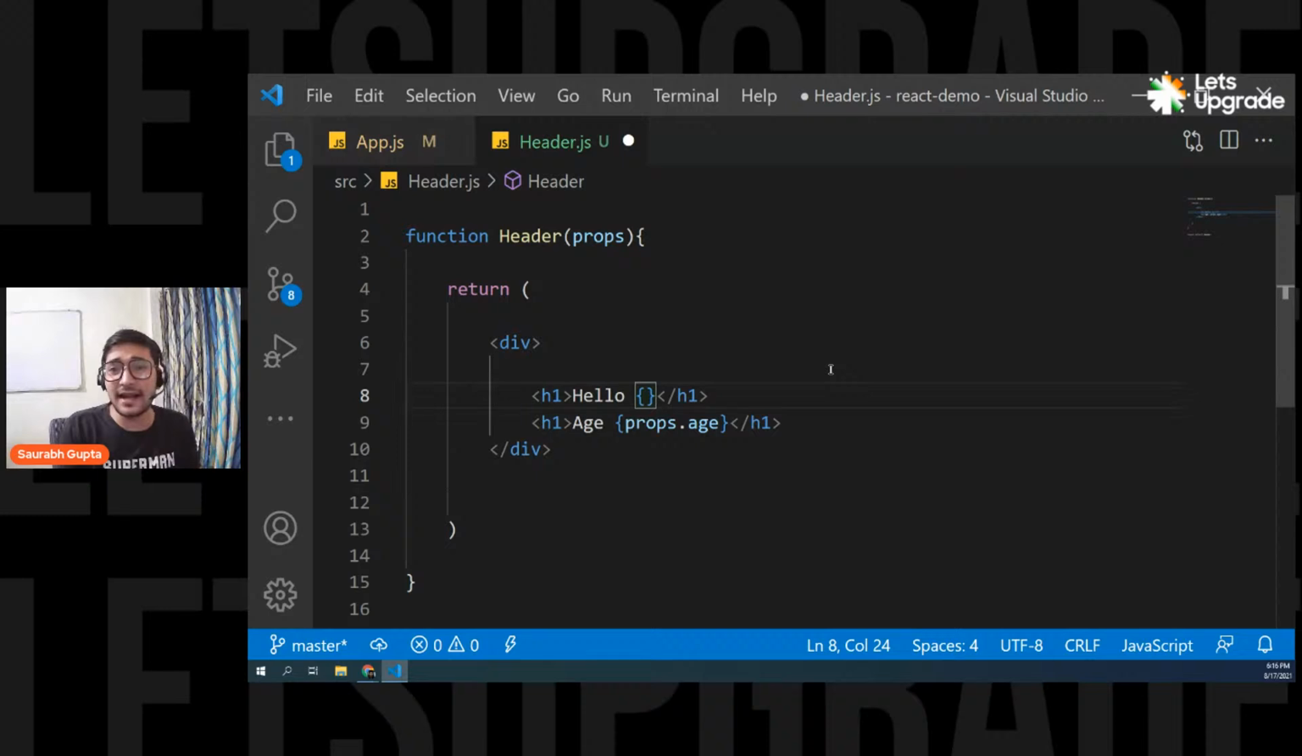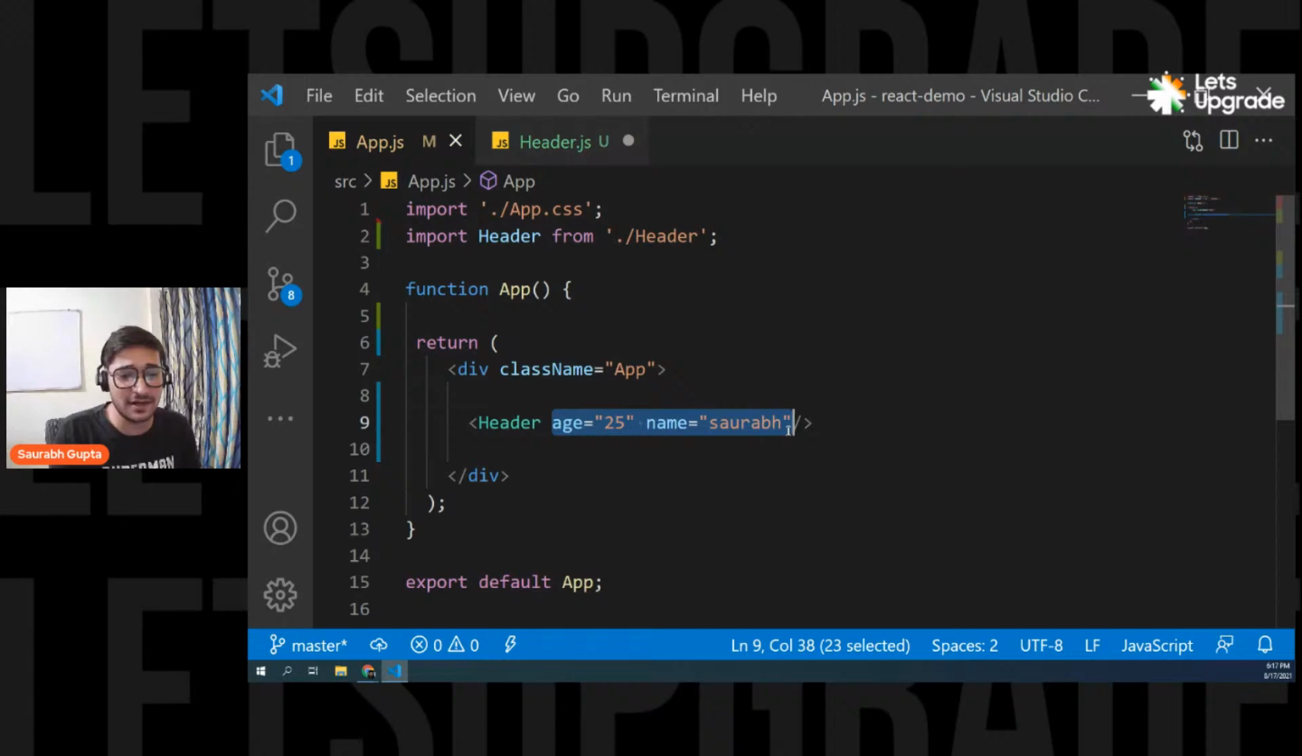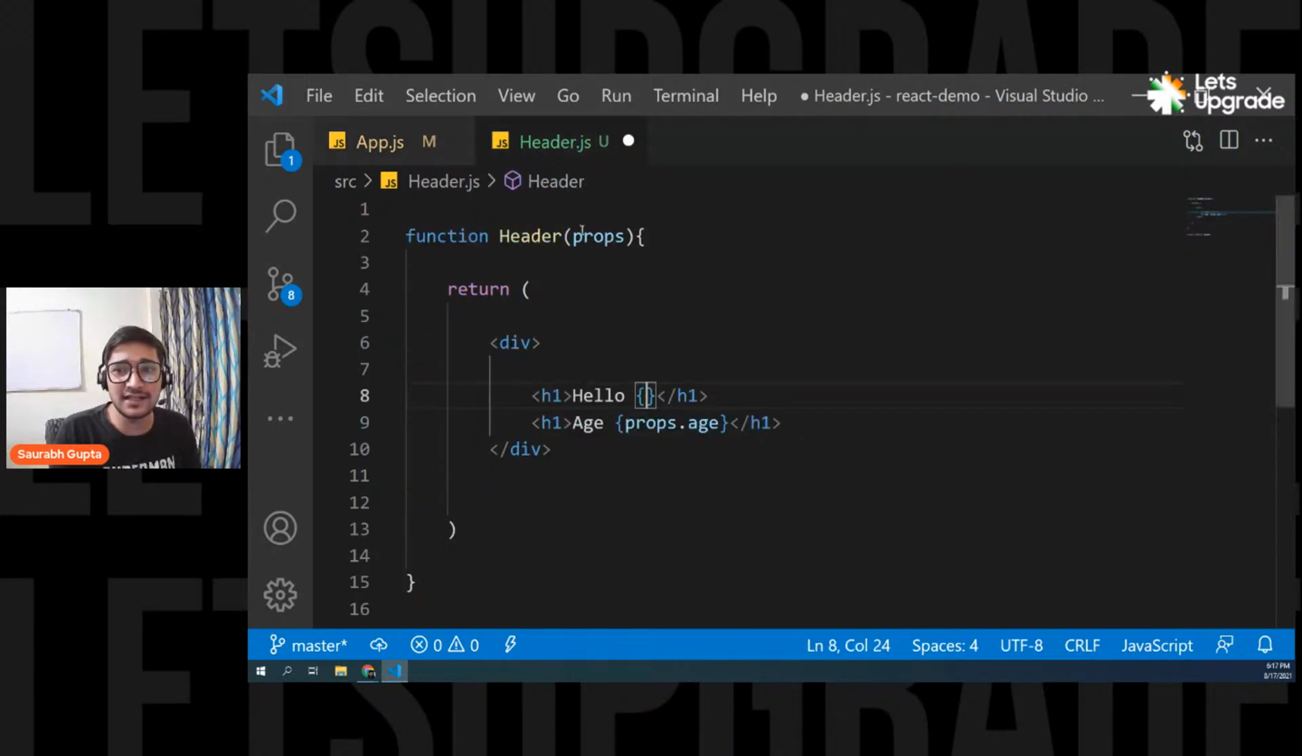No, we cannot directly write name, right? It's not a local variable. It's a property. So in which object does it come? I told you, right? Every property that you pass from here goes in this props object. So to access it, you have to mention props dot name. Simple. And that's it. Done.